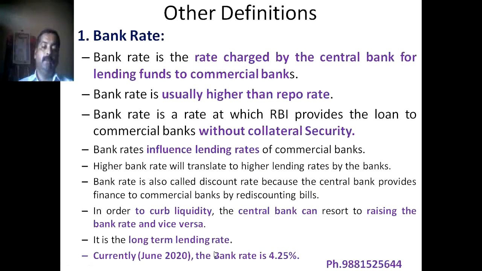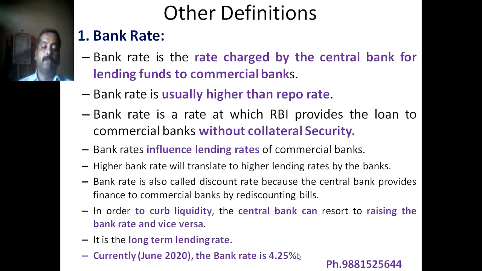Here, we will take an example of how we can calculate base rate. Now, in June 2020, the bank rate is 4.25%. Then base rate will be 6%, or base rate will be 6.25%. This means the bank rate is the rate at which a commercial bank takes a loan from RBI. Now, a commercial bank will not give the same interest rate to the customer. So, base rate is the bank rate plus some interest.